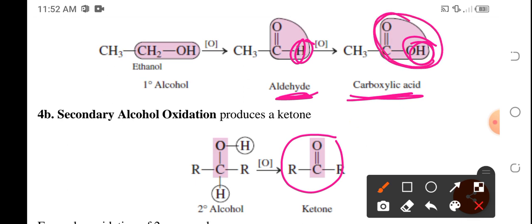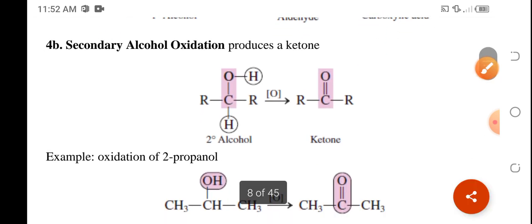And collectively, these are carboxyl. But this carbonyl in the ketone doesn't bear any hydrogen at all. So with that, wala nang ma-oxidize na paglalagyan ng hydroxyl. So stop na dito yung oxidation. These could no longer be further oxidized.